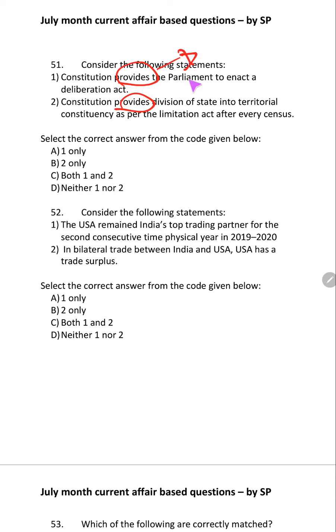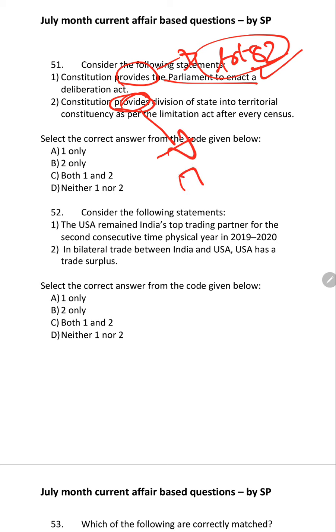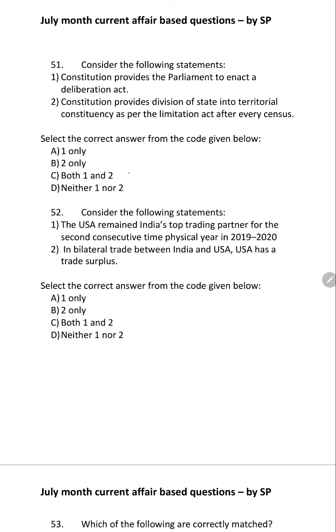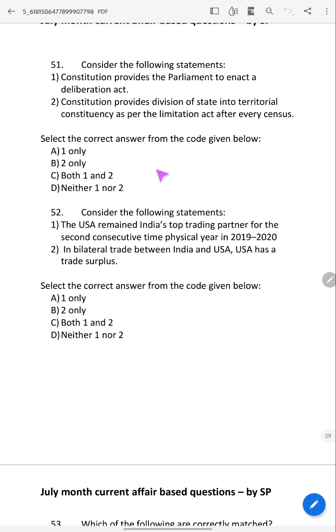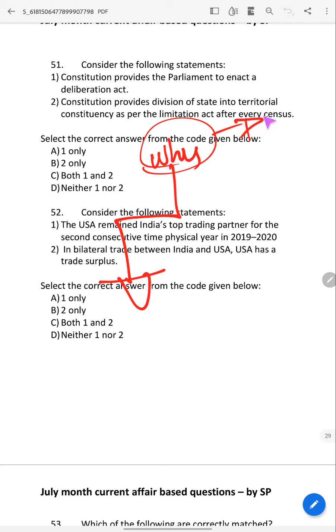Here it's Article 82. It deals with Article 82. So the Constitution provides for this, and this provision is dealt with by Article 170. So the Constitution provides for this. So the answer is C. But why I have asked this question is that you should also know, because if you know it, you may prepare for the mains also.